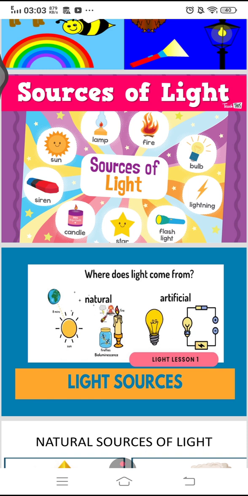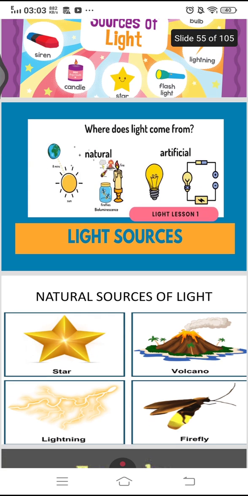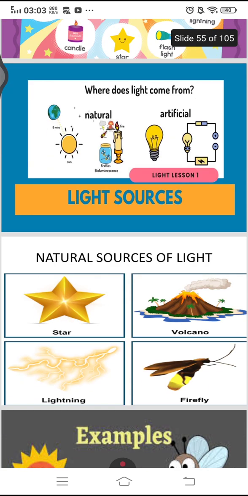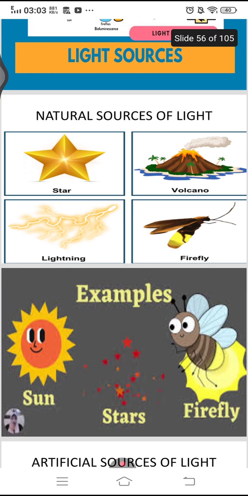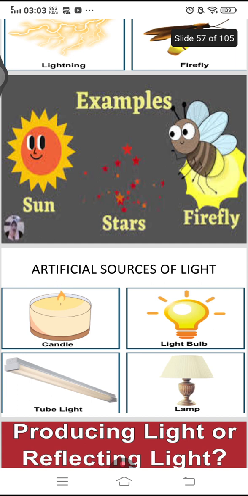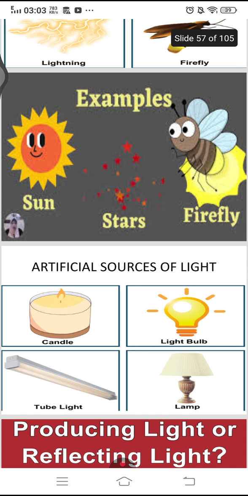And artificial sources of light are made by human beings, like the bulb, tube light, or other artificial sources of light. Natural sources of light are like star, volcano, lightning, and firefly. Observe the examples of natural sources of light: sun, stars, and firefly. Artificial sources of light are candle, bulb, tube light, lamp.